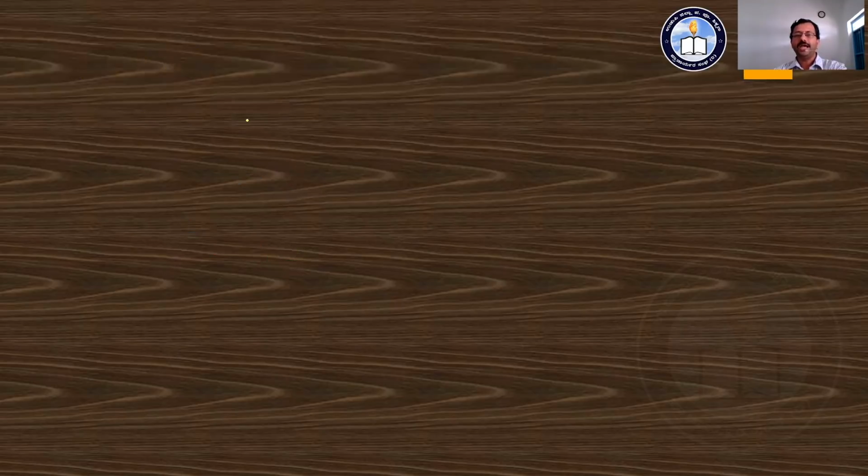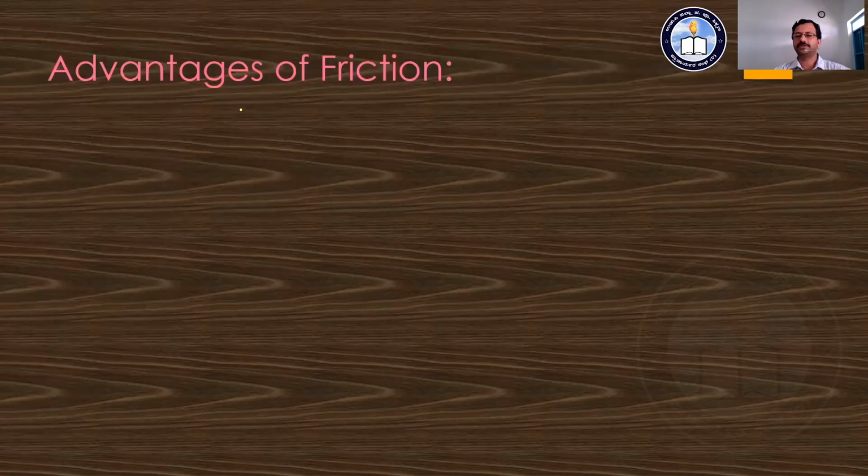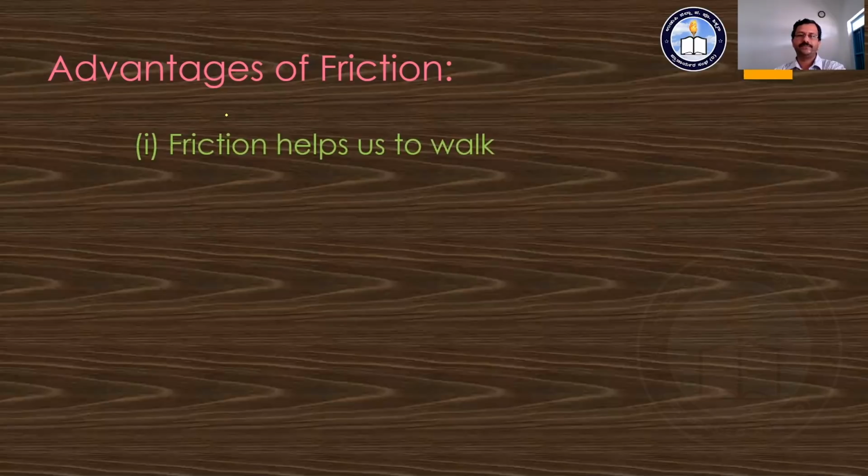Now we are going to see the advantages of friction. There are a number of uses of friction, only some of them are listed here. The first one: friction helps us to walk. Friction helps us to walk; if there is no friction between the foot and floor, it is difficult to walk over the surface.